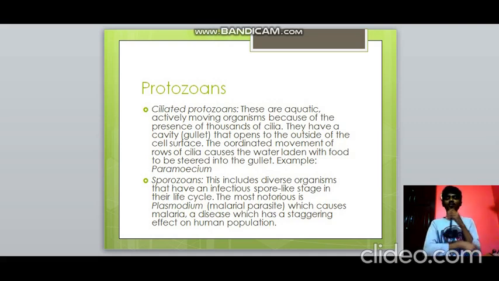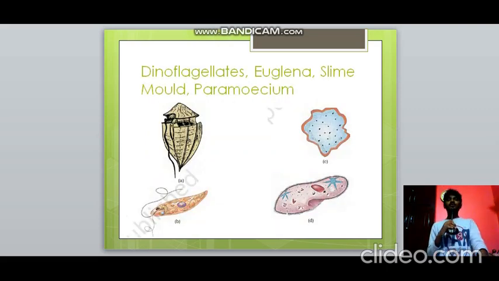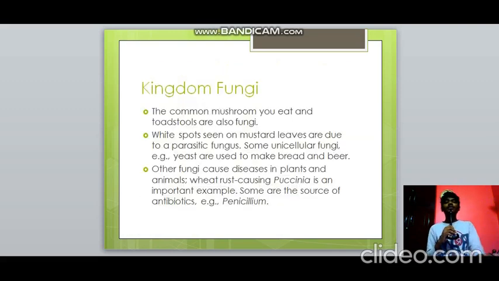And there are sporozoans. They have an infectious spore-like stage in their life cycle. A very good example for this is Plasmodium falciparum, which is a malarial parasite responsible for malaria, a disease which has a staggering effect on the human population. So the first image is dinoflagellates, the second image is Euglena, the third image is slime mold, and the fourth image is paramecium. So what about kingdom fungi?